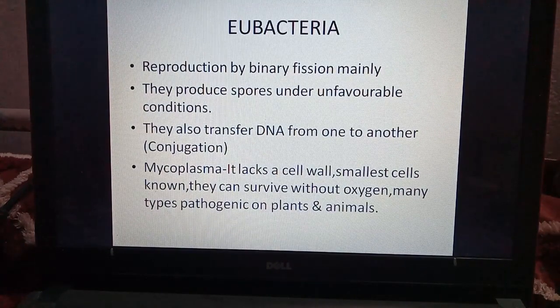There are some organisms in Monera which are called mycoplasma. They are the smallest cells known. They lack a cell wall, so they do not have a cell wall. They can survive without oxygen, means they are anaerobic, and they are pathogenic on plants and animals. They cause diseases.